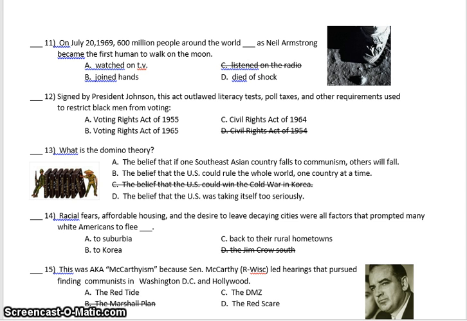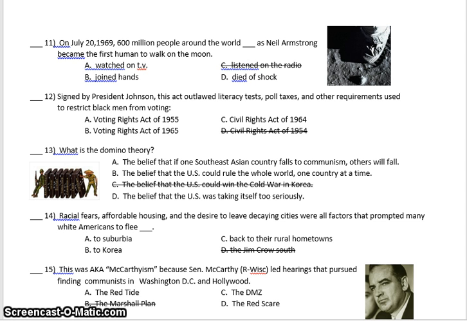Question 14. Racial fears, affordable housing, and the desire to leave decaying cities were all factors that prompted many white Americans to flee or leave A. to suburbia, to Korea, back to rural hometowns. Where did they want to go?